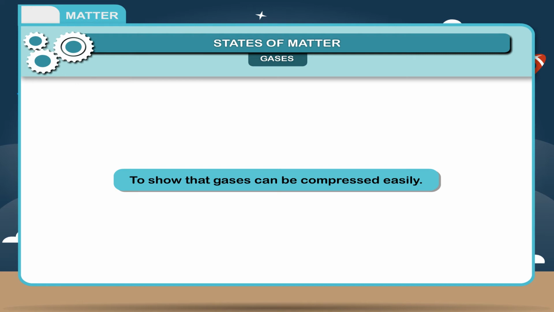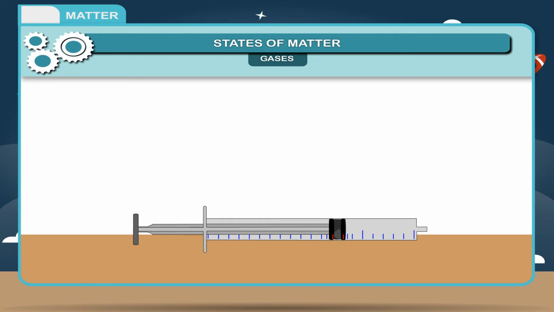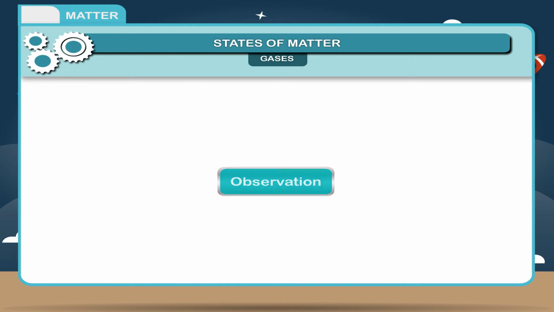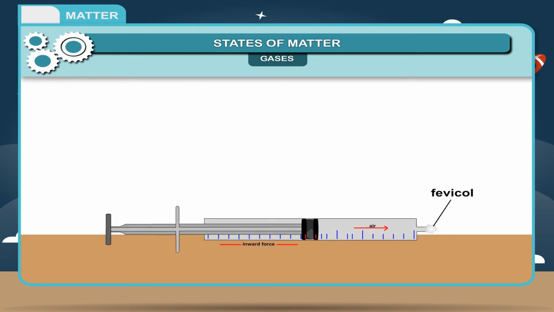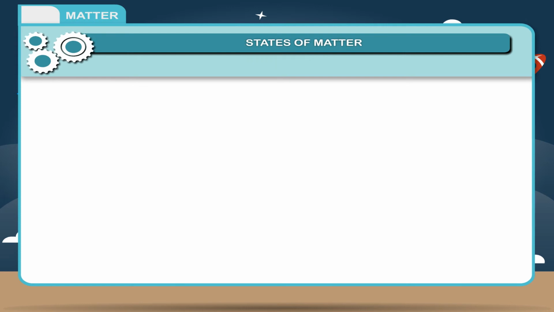Activity. To show that gases can be compressed easily. Take a disposable syringe and close its mouth by Fevicol. Let it dry. Now, take out the plunger from the syringe and during this process, the syringe gets filled with air. Now place the plunger in the syringe and push it with inward force. Observation. The plunger moves inside the syringe on applying force. If this force is removed, then the plunger comes to the original position. Result. Gases can be compressed.